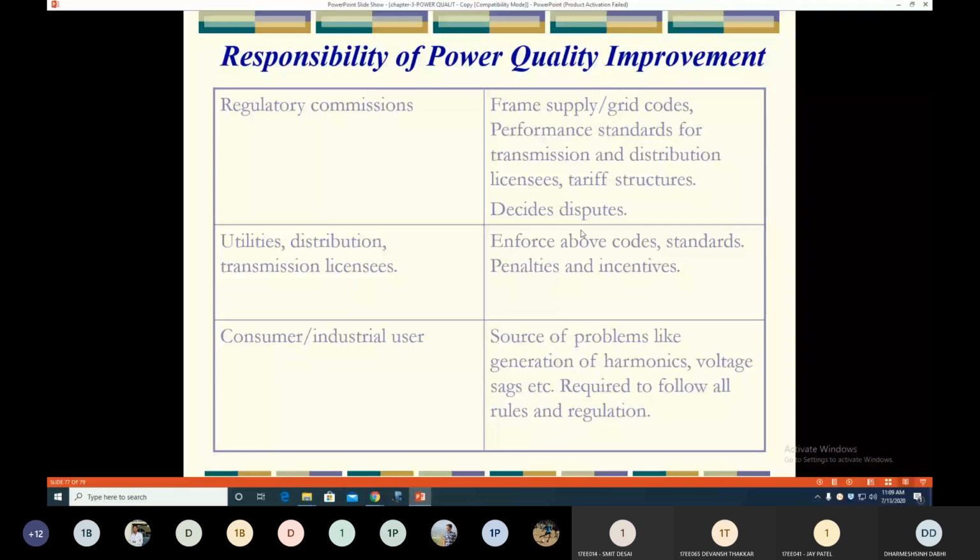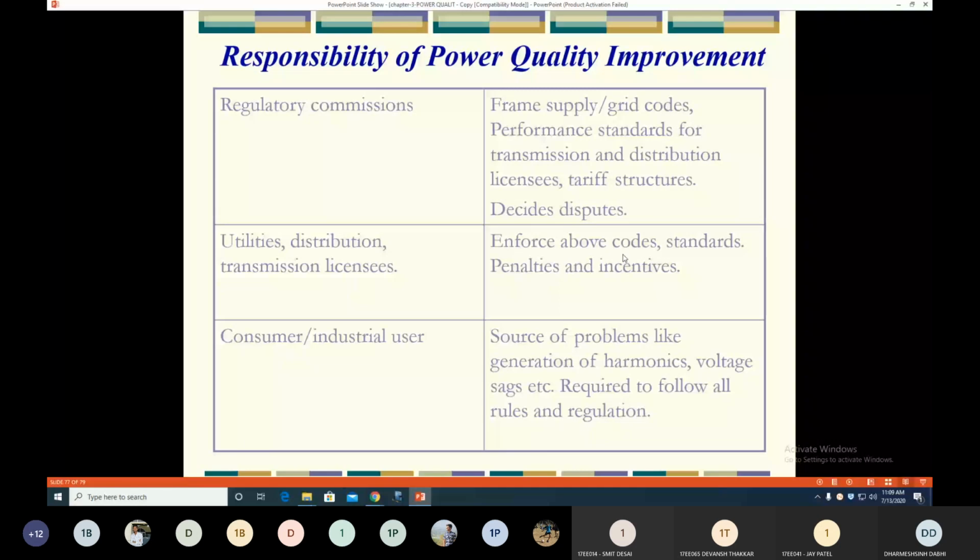In India, we have the Central Electricity Regulatory Commission. They make the standards for all the power quality problems related to electrical engineering. The two utilities, the transmission companies and distribution companies, follow these standards or codes. Otherwise, they face penalties if they don't follow them. If they improve on these standards, sometimes they are provided an incentive.